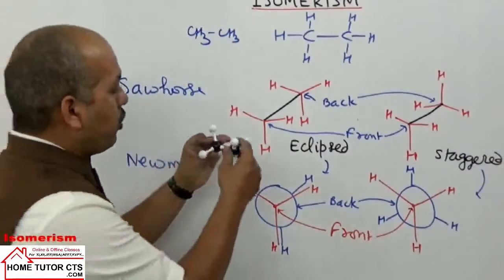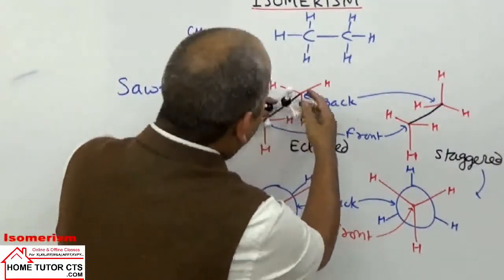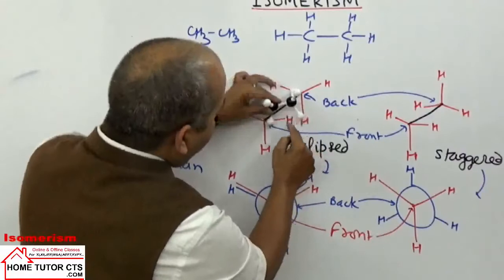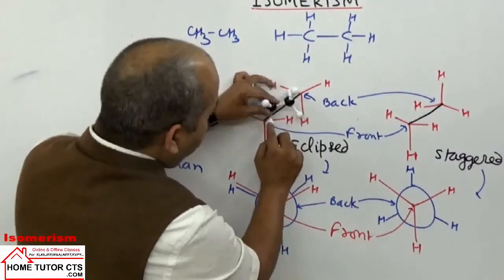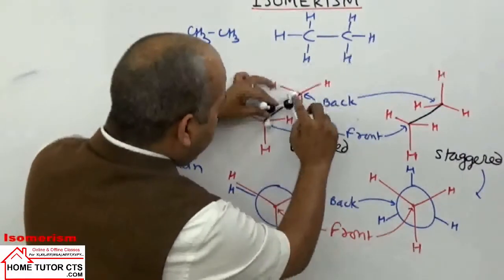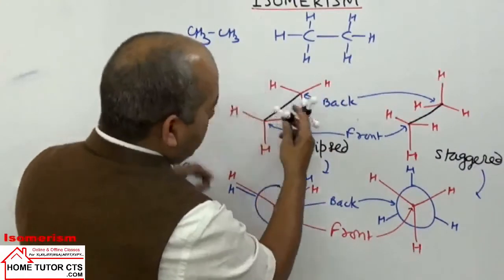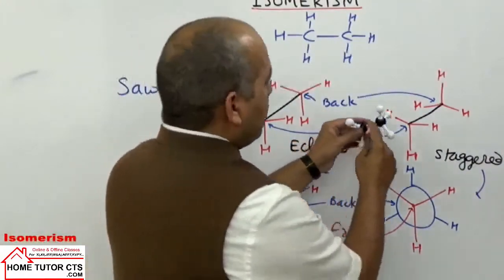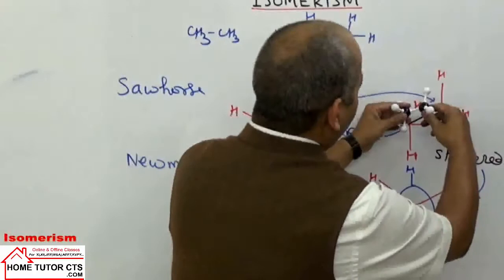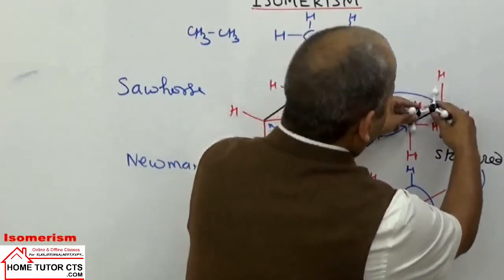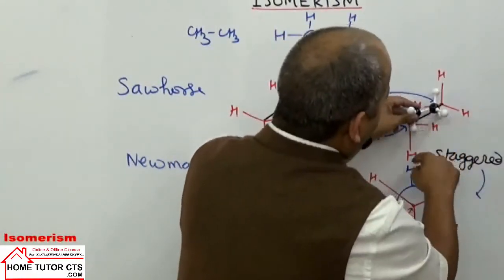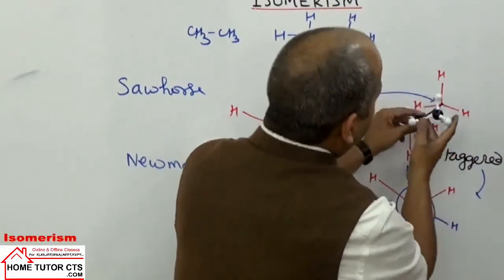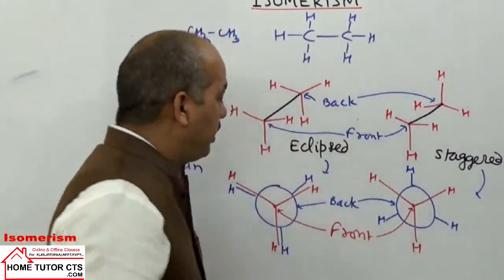See here, if I draw, this can be taken as eclipse conformation. This is front hydrogen covering back hydrogen, and this is covering back, this is covering back. In staggered, if I rotate about the single bond, it will go like this. Top, bottom, front, and these are back hydrogens. You can see it more easily in Newman projections.